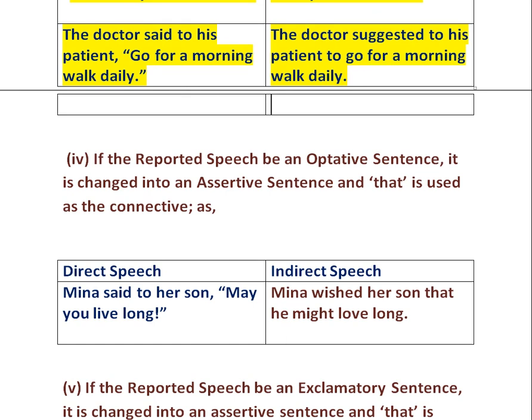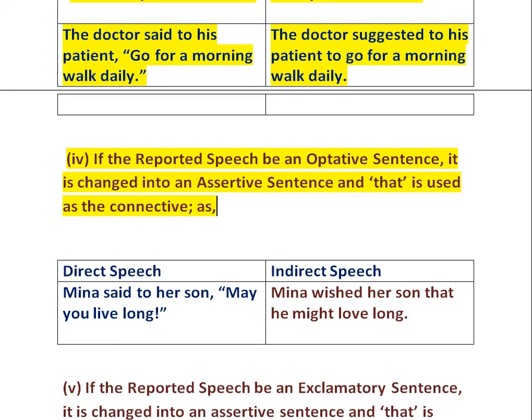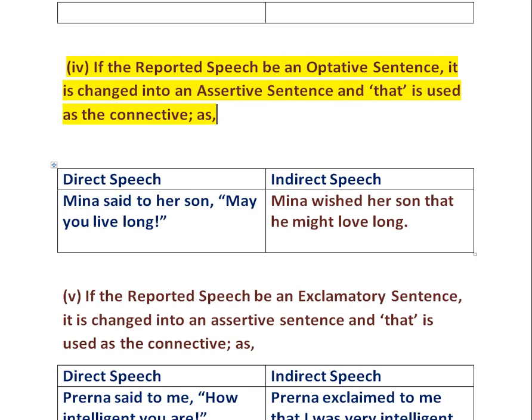The next rule is if the reported speech be an optative sentence, that is, if it expresses a wish, it is changed into an assertive sentence and that is used as the connective. Example is Meena said to her son, "May you live long." It changes into Meena wished her son that he might live long.